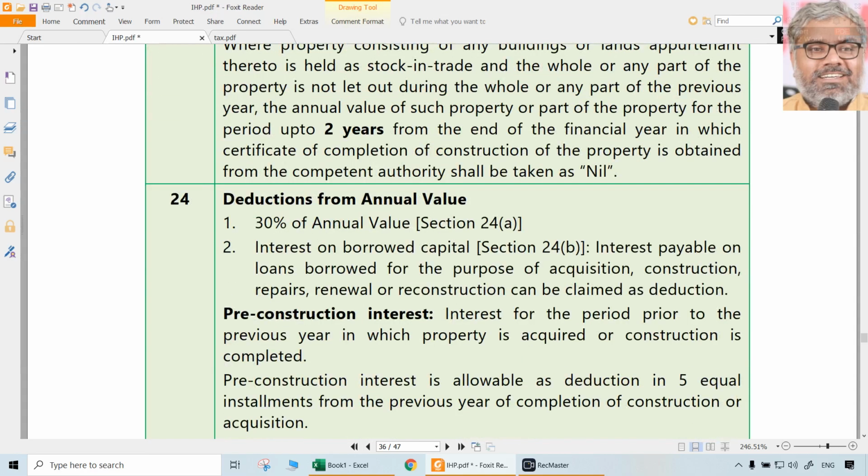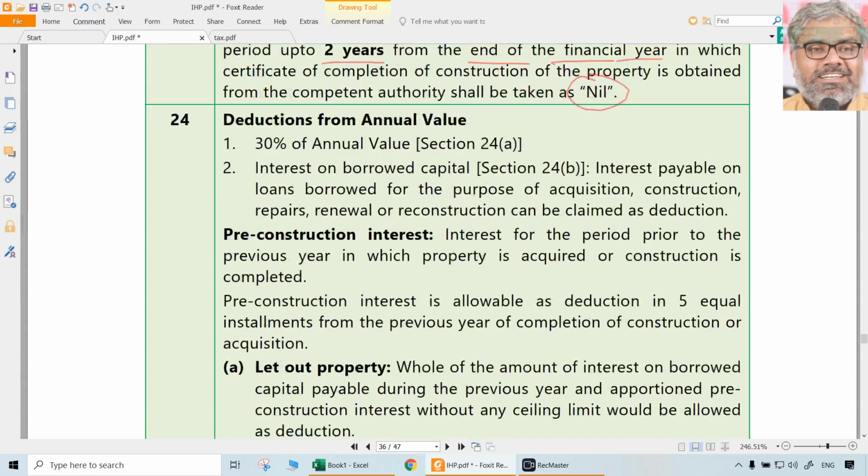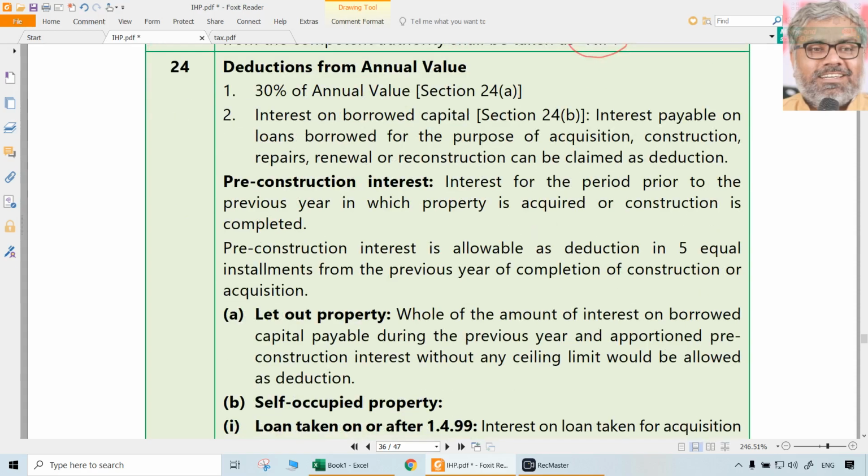Up to 2 years from the end of the financial year in which the property gets complete by way of getting a completion certificate, the annual value shall be taken as nil. Afterwards, the computations will be once again normal like any other property. That is all section 23.